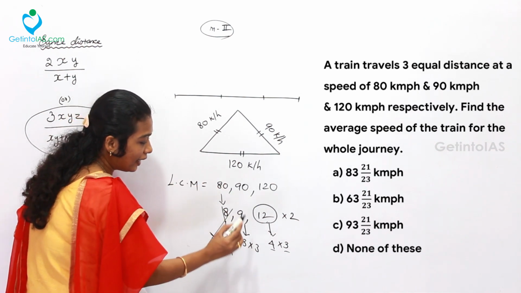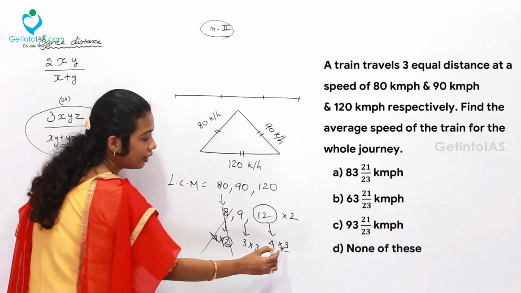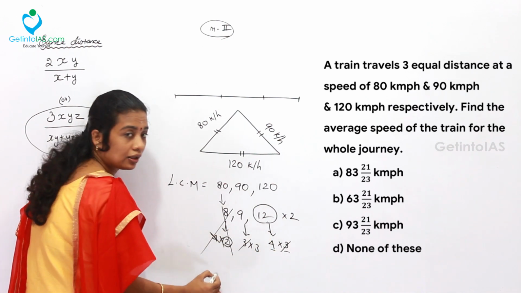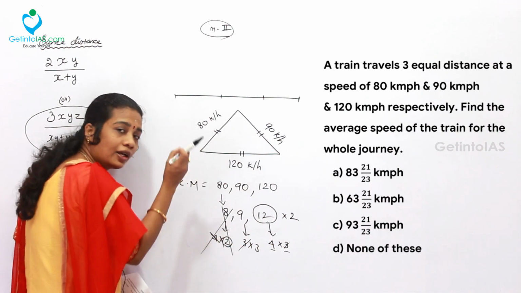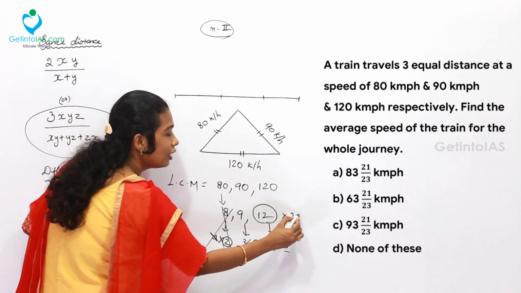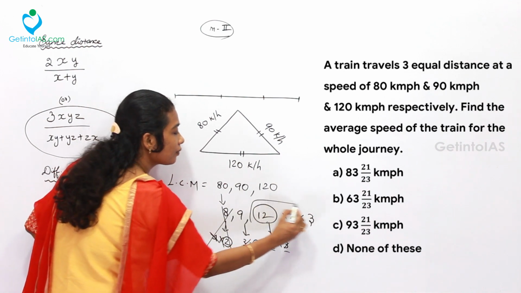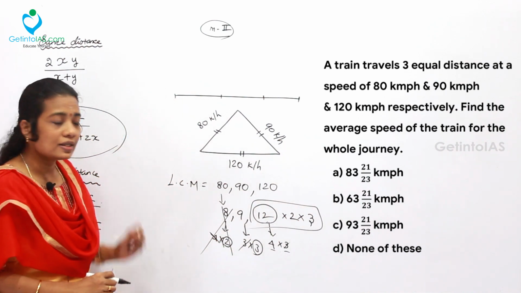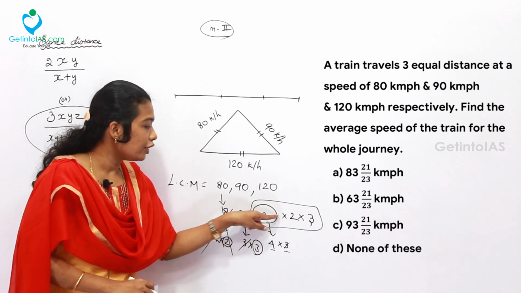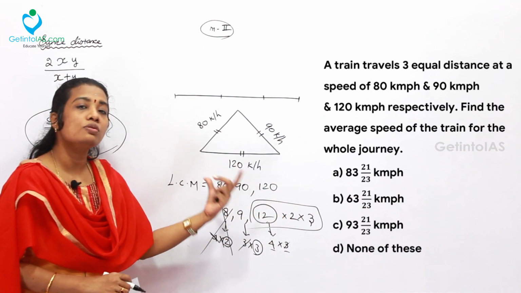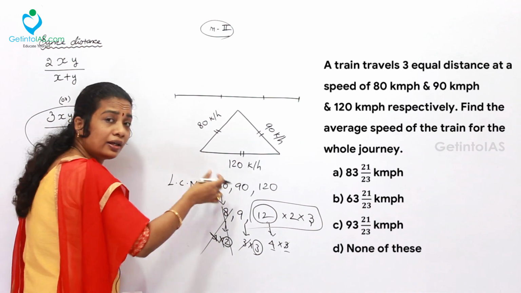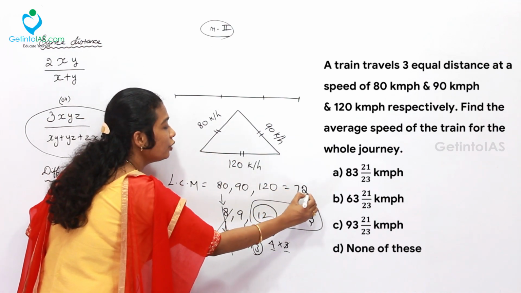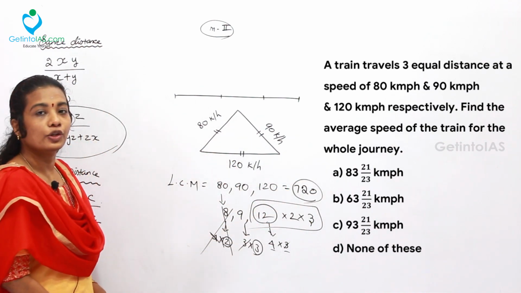Then the next thing, 9. 3 into 3. Here 3, here 3 got cancelled. It is not actually cancelling; for this 3 we have taken one time, so the existing 3 is to be taken. Finally, the LCM will be equal to 12 into 2 into 3. 12 into 6, 72. 72 for 8, 9, 12. So for 80, 90, 120, it is going to be 720. This is the LCM value.